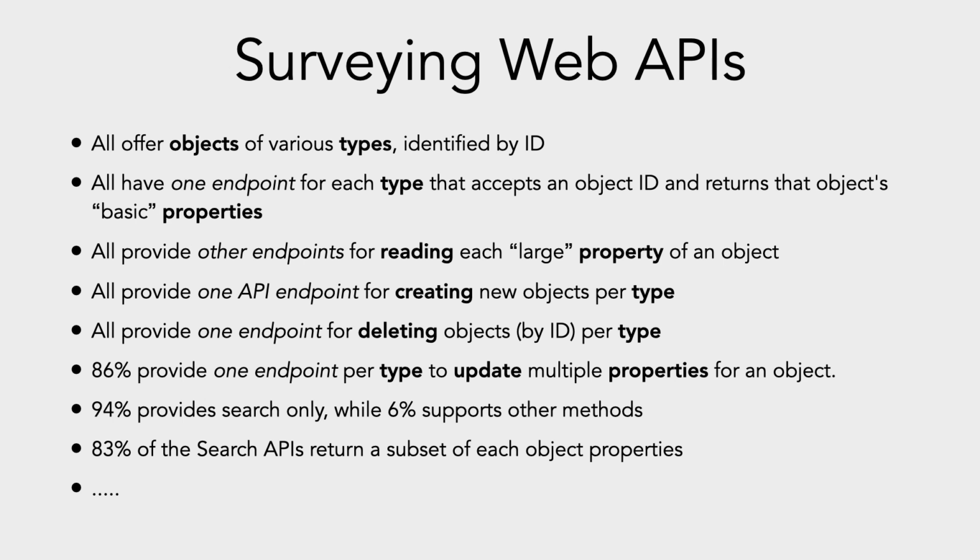All of these APIs offer objects of various types, all identified by ID. They have one endpoint per type that accepts an ID and returns the object's basic properties, generally those that are small data types. They also provide other endpoints for accessing each large property of an object, such as a video file or an array of associated objects. And these are among other commonalities that can be found in detail in our paper.